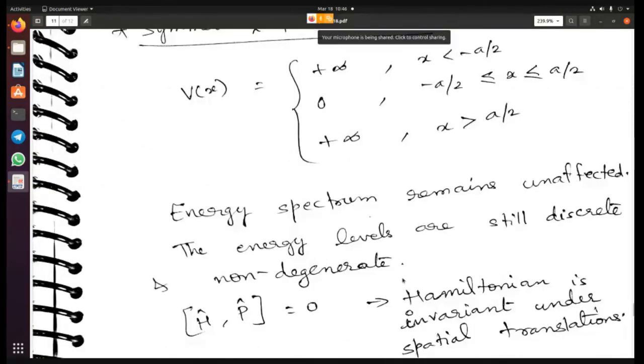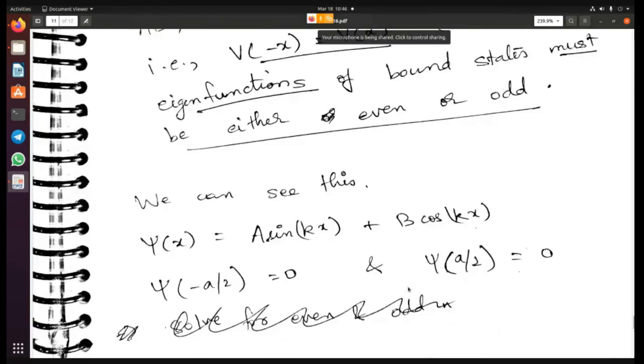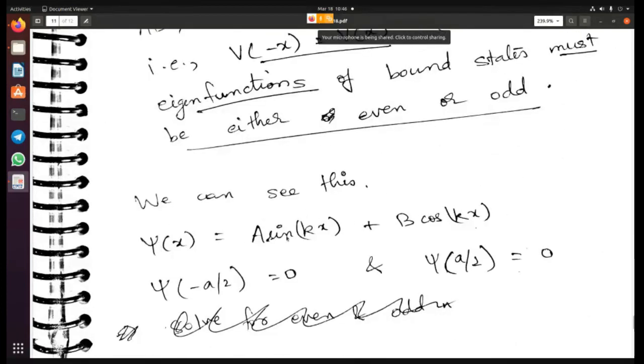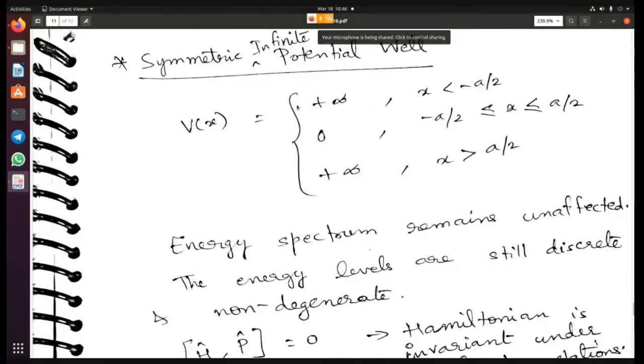Now, in our case, what is the obvious even and odd function? The even function is a cos function and the odd function is a sine function. We will see how it reduces to one of the two. If you solve the Schrodinger equation for this system, you will get psi of x equal to a sine kx plus b cos kx. Now you have to use the two boundary conditions: the wave function at minus a by 2 is 0 and the wave function at plus a by 2 is also 0.